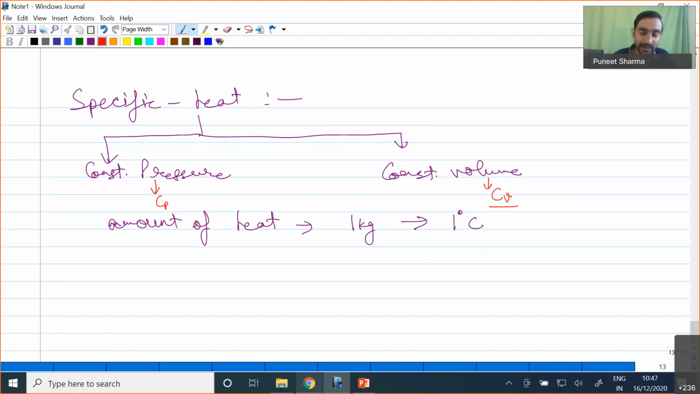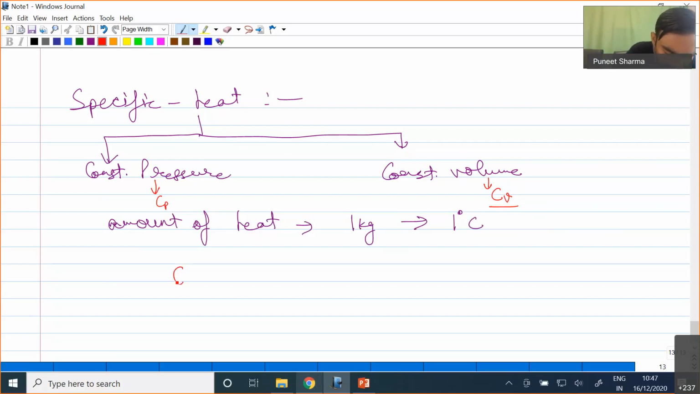If we are performing this process at constant pressure, so the amount of heat required to change the temperature of 1 kg of a substance by 1 degree Celsius, then we call it the specific heat at constant pressure. And if we are performing this process at constant volume, then we call it the specific heat at constant volume.